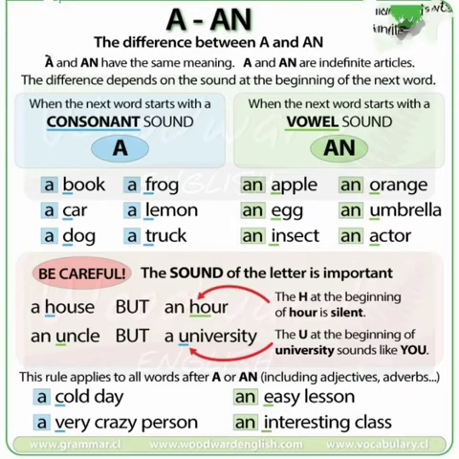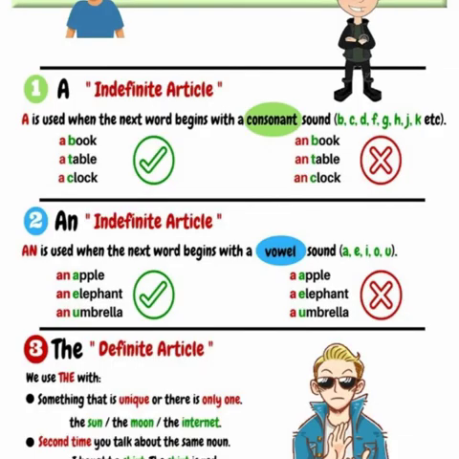For example, a book, a frog, a car, a lemon, a truck, an apple, an egg, an orange, an umbrella, an actor. The sun, the moon, the internet.